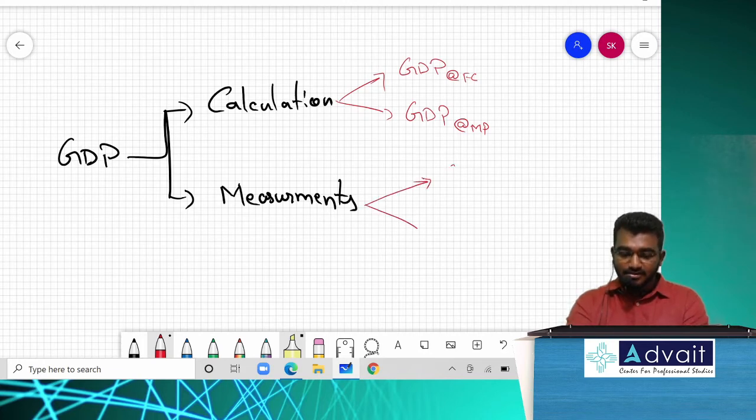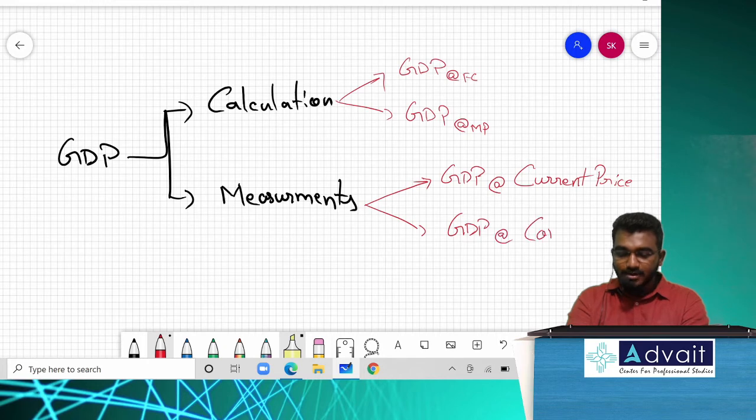This is called GDP at current price. And the next one, GDP at constant price.